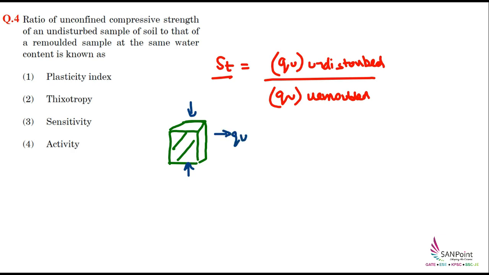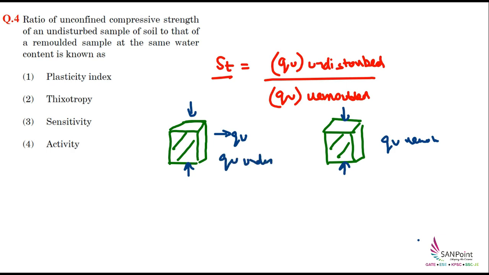After that we will disturb the soil, remold it, and again make this kind of shape. Then the test will be done again on the remolded sample with the same loading, and we will check where it is going to fail. So that will be QU remolded, and this will be QU undisturbed. The ratio of these two is called sensitivity.